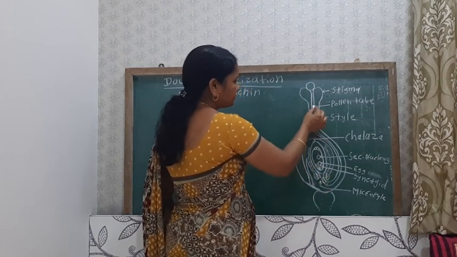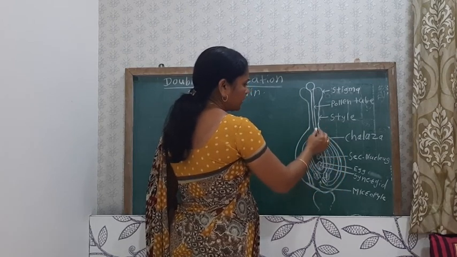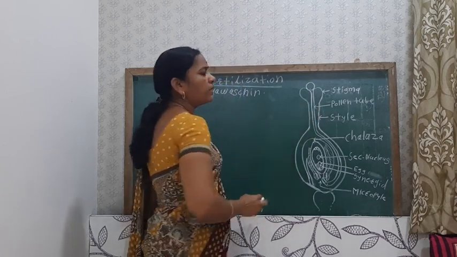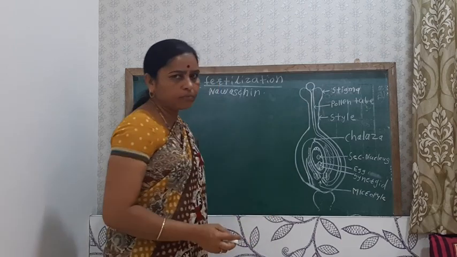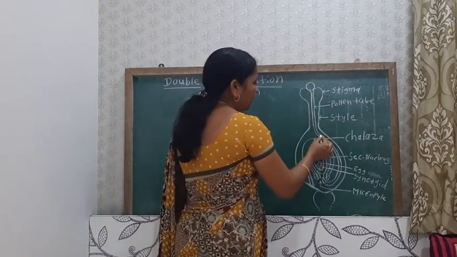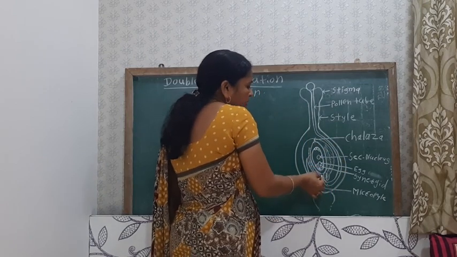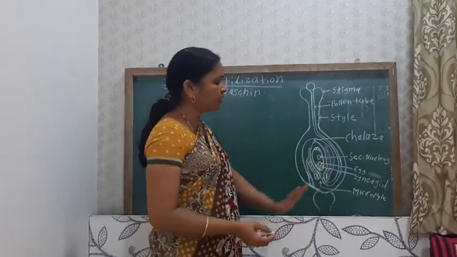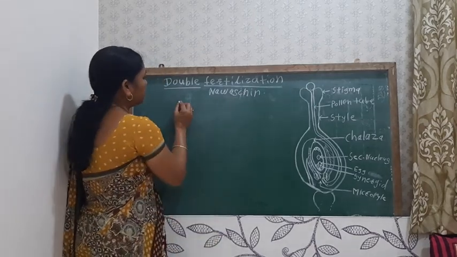When the pollen tube enters through the stigma and then the style, it moves due to the presence of some chemical substances present in the style and the stigma. The pollen tube moves with the 2 non-motile male gametes, and then enters into the ovule. The pollen tube enters into the ovule by 3 processes. First is porogamy.